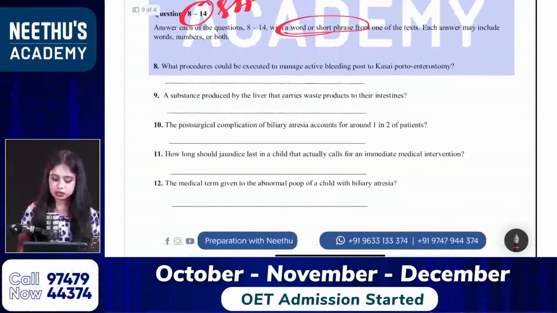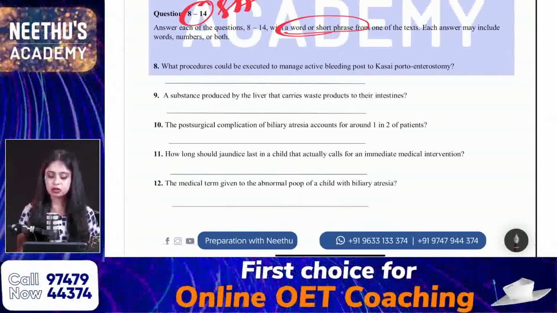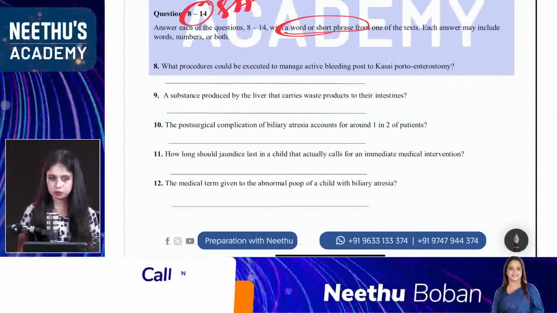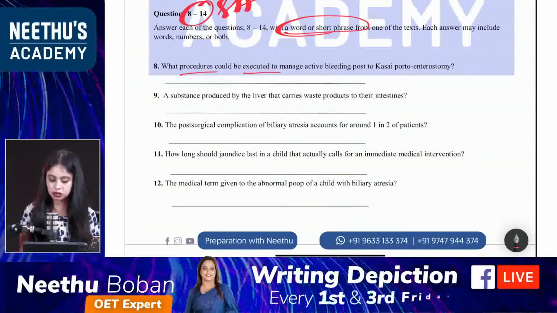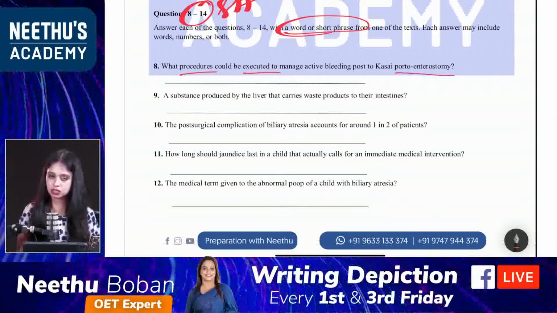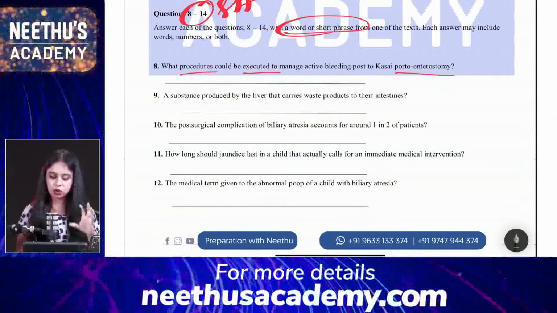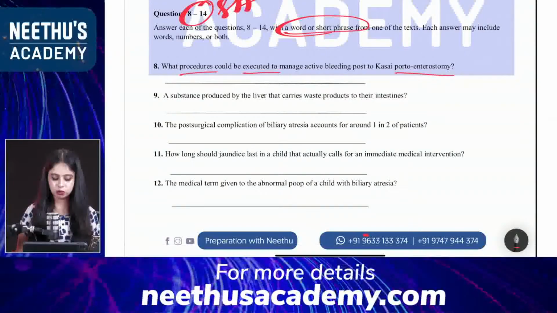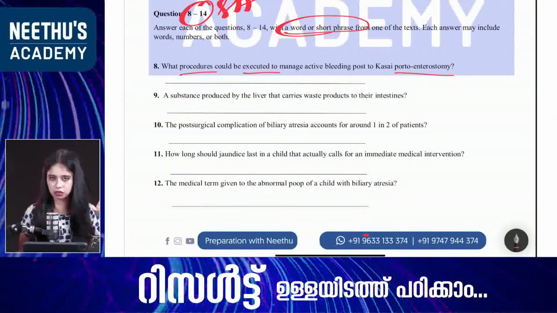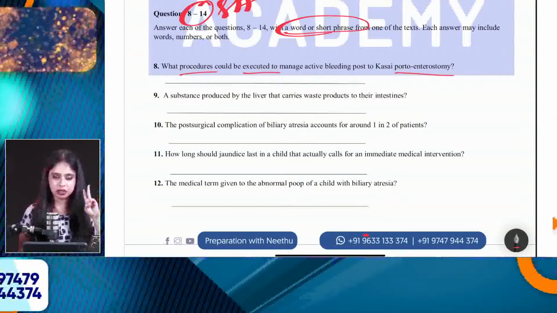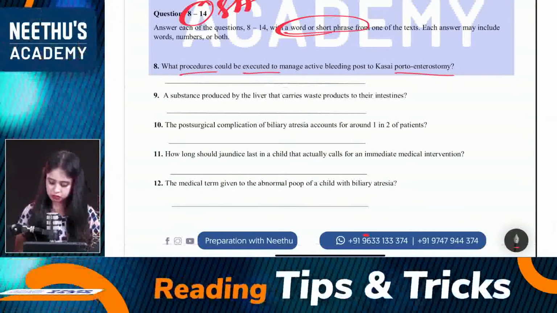What procedures could be executed to manage active bleeding post to portoenterostomy? So my keywords, procedures, executed, portoenterostomy. Okay, yeah. So what is the procedure? Question is all about what procedures. So procedures, plural is mentioned there. So we need not one procedure, we need 2. Okay, so what are the procedures mentioned?